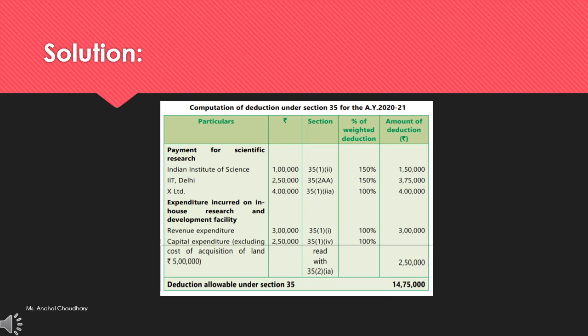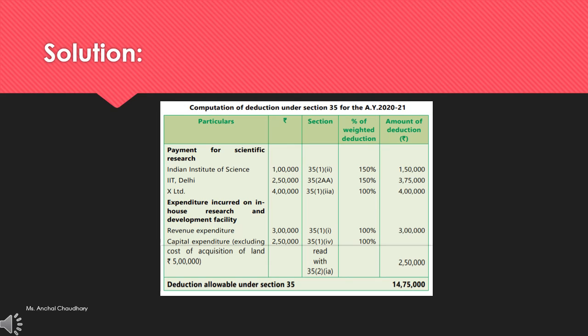Second is IIT Delhi. Again, it's a national IIT. It is a nationalized approved institute. So here 2,50,000 was the expenses. So again 150% of 2,50,000 will be 3,75,000. So this will be your amount of deduction. Third is scientific research that has been carried out by an Indian company. So the Indian company will get the exemption of 100%. So here your amount of deduction will be 4 lakh.